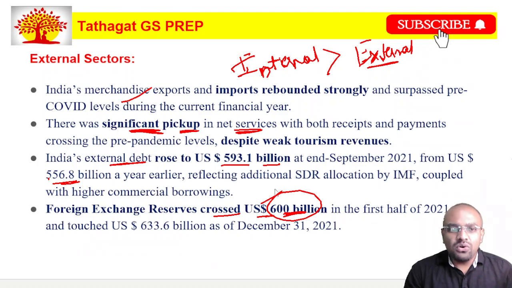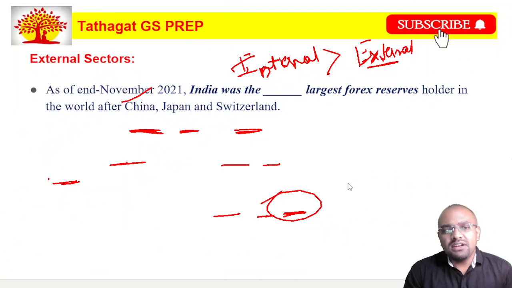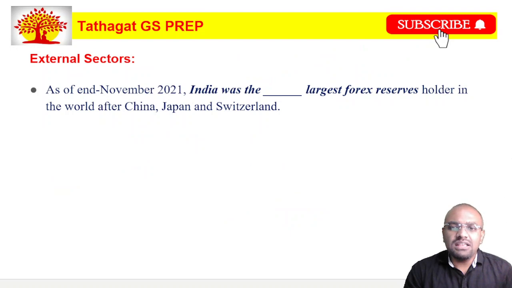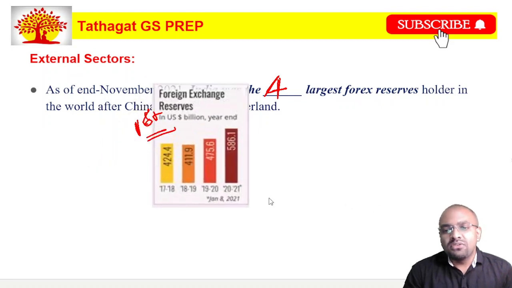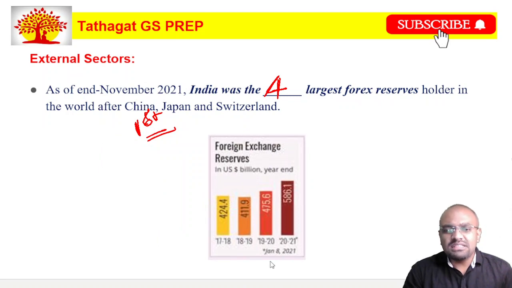Okay, so let us look at the next slide. The next slide says that as of the end of November 2021, India was the fourth largest foreign exchange reserve holder, after China, Japan, and Switzerland. So the first largest foreign exchange reserve holder in the whole world is China, friends. Let us see how the foreign exchange reserve of India has changed over the years.